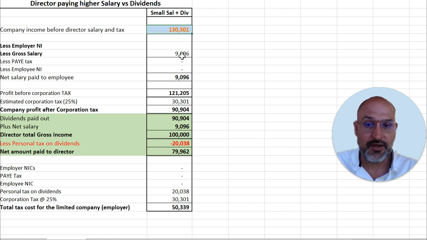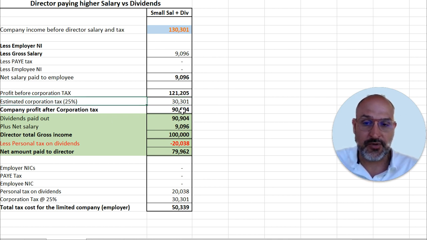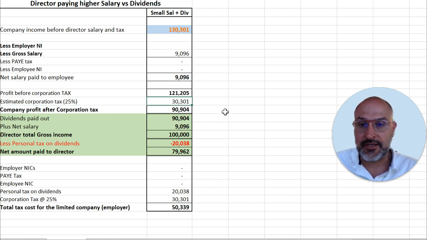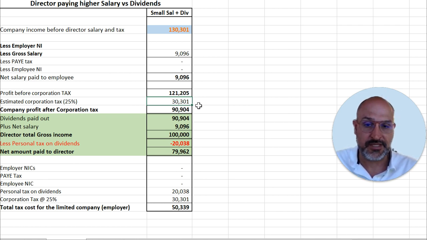So you take the turnover less the director's salary, which gives you profit in the business, on which corporation tax needs to be paid. Now, I've just taken the worst case scenario of 25%. If this is a sole director shareholder business, then some of those profits will be taxed at 19% and some will be taxed at 26.5%. But I've just taken the worst case scenario, a 25% flat rate, in this calculation.